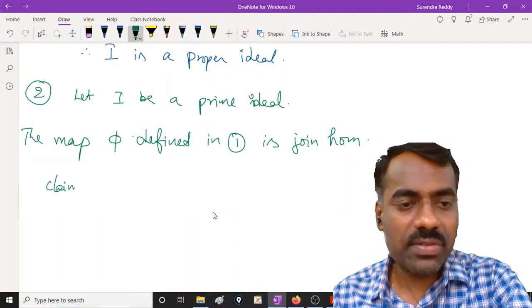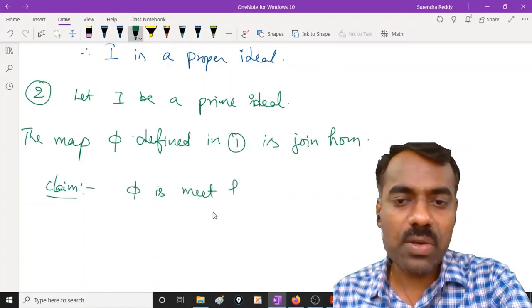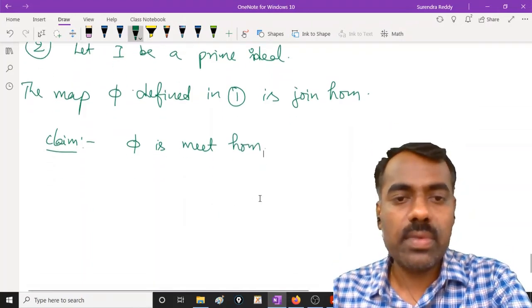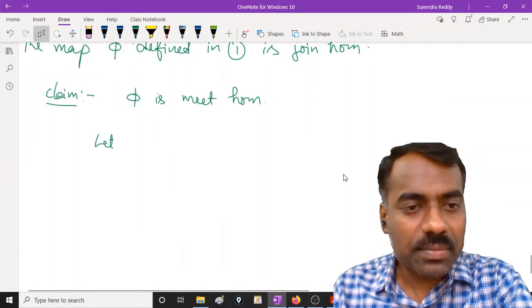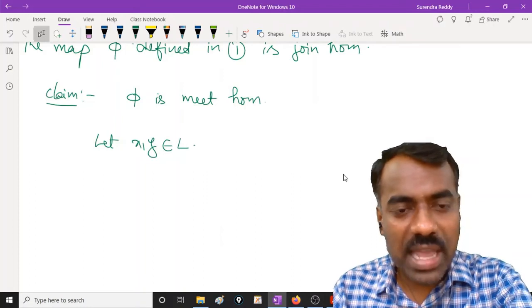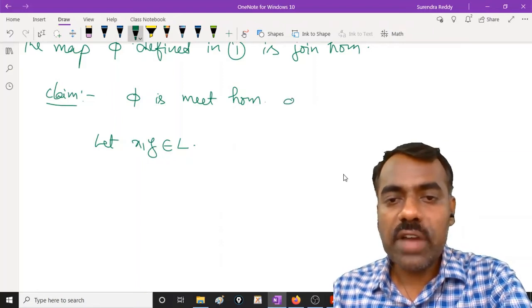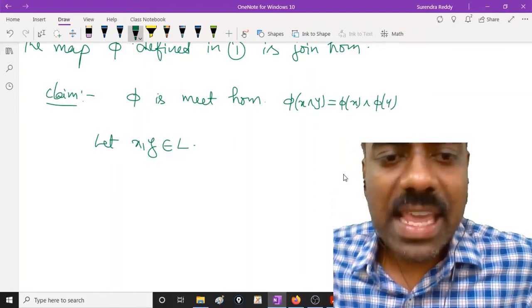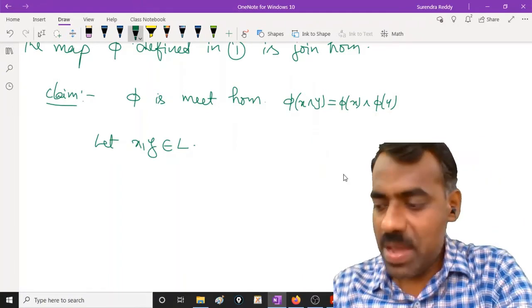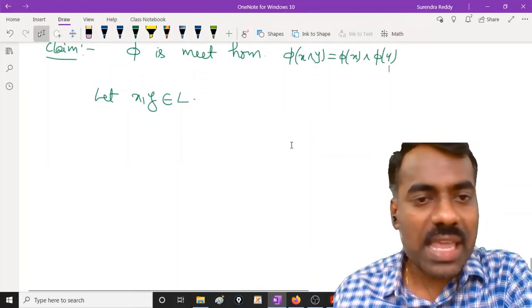Now our claim is whenever it is a prime ideal, that map is not only a join homomorphism, it is also a meet homomorphism. What is meant by saying meet homomorphism? Take any two elements, let x, y be two elements of L. We want to show that phi of x meet y is phi of x meet phi of y. So whatever we did in the first case, same way, because x and y are in L, it may happen that both may be in I, one of them may be in I, or both may not be in I, right? So same way you can quickly do it here.